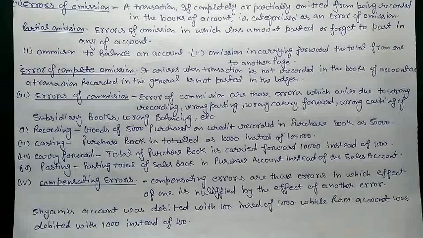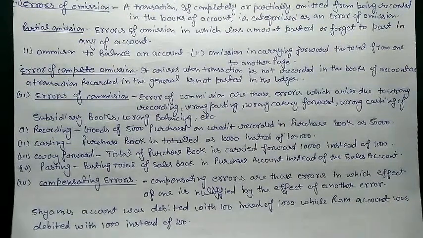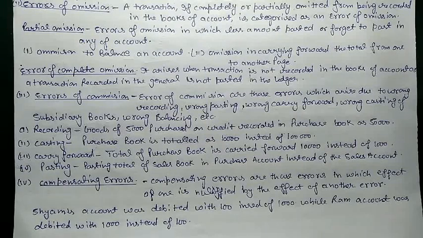For one we need to debit only 100, we debited 1,000, and for another person we need to debit 1,000, we debited only 100 rupees. So it will compensate both the errors, and it will nullify the effect of these errors on the trial balance. So these are the types of error that we are going to study in our chapter number 21.